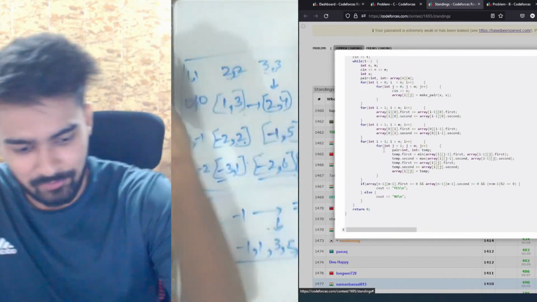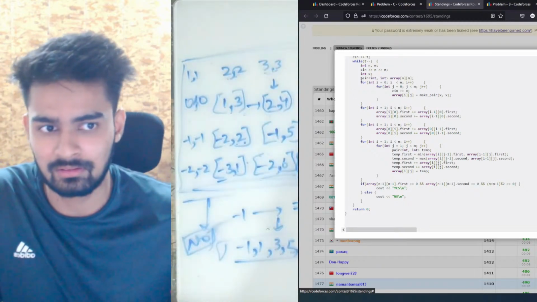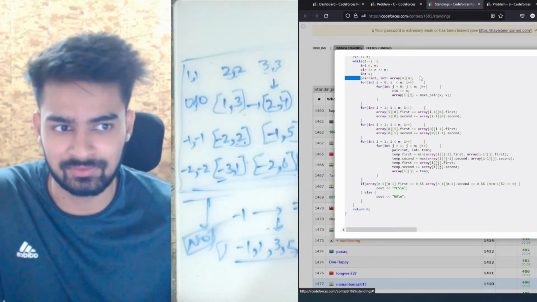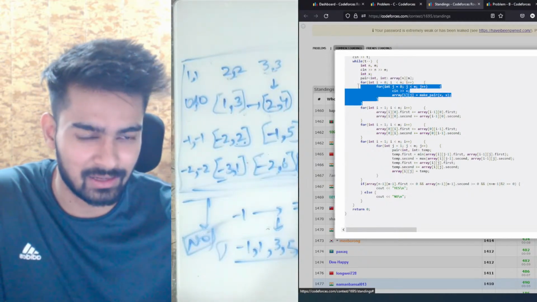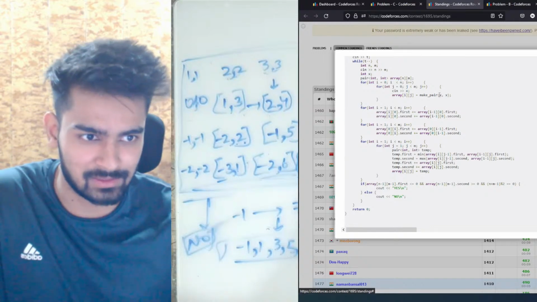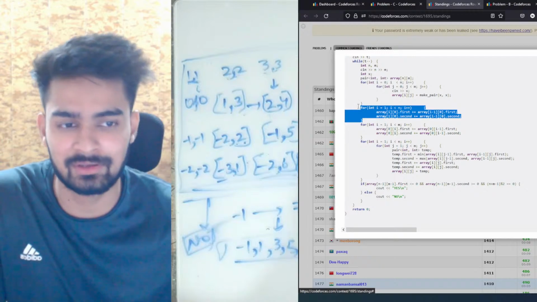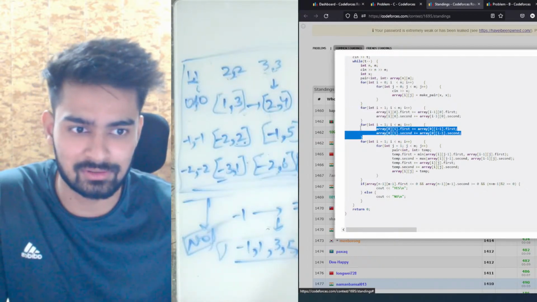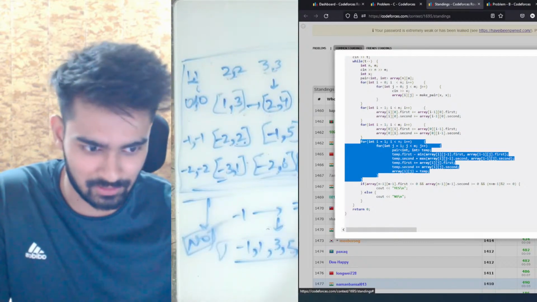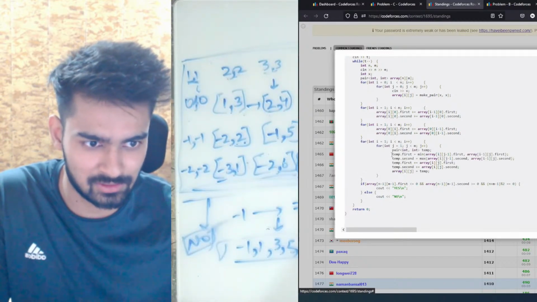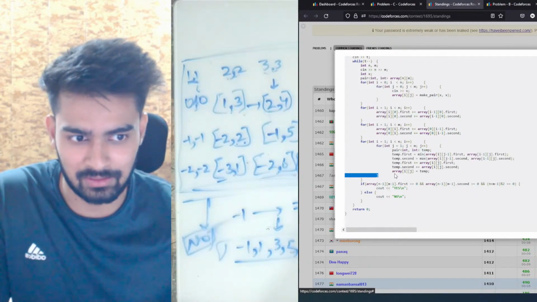What I'm actually doing is, for the complete array, taking a pair of int, and then an array of size n into n. First I'm scanning all the values. While scanning, I'm making a pair of x comma x, which I mentioned here. Then I am setting all the values in my first column, then all the values in my first row. For every other value which is left, I'm doing the merging logic: first I merge the values, find the final value for that particular index, and then I replace the values.